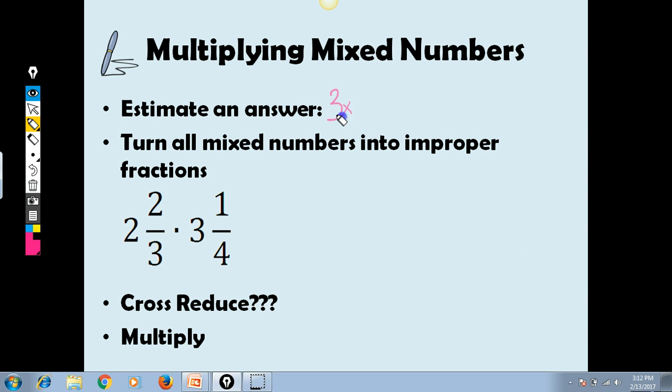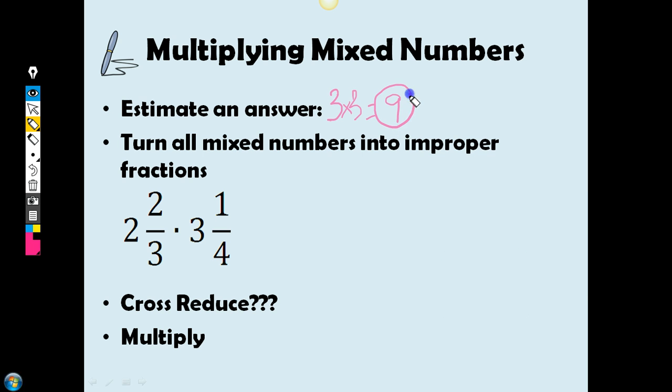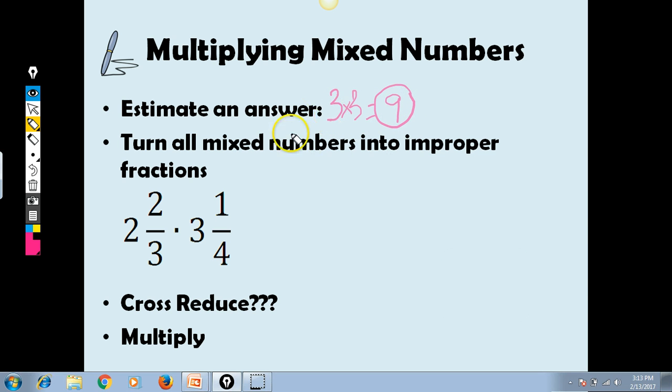And then I look at my other one. Well, 3 1/4, what is that closest to, 3 or 4? I'm going to say, well, yeah, it's definitely closer to 3. So 3 times 3 would be my estimate. So my final answer should give me something in the ballpark of 9, okay? So I want to estimate an answer first so that when I get my answer, I can compare it back to this and go, oh, yeah, I'm good, it's in the ballpark, or oh, wait a minute, I must have done something wrong.